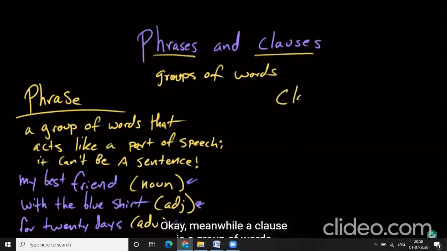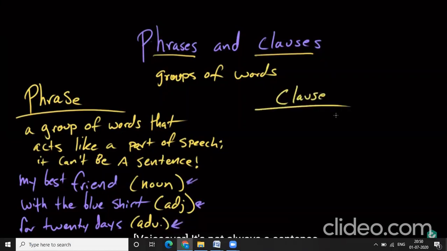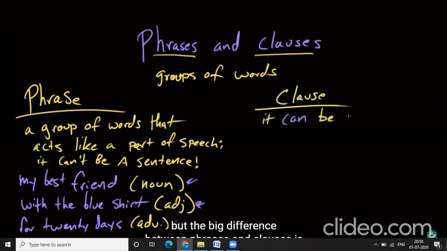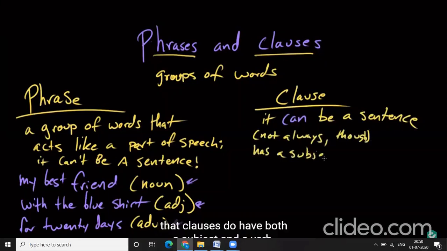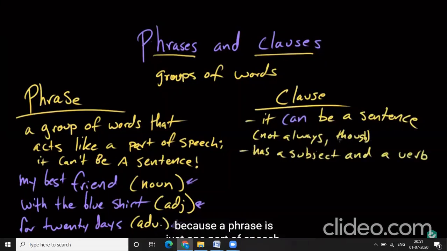Okay, meanwhile, a clause is a group of words that can be a sentence. It's not always a sentence, but the big difference between phrases and clauses is that clauses do have both a subject and a verb. So it can't be a phrase because a phrase is just one part of speech, but a clause always has a noun or pronoun component and a verb component. That's right.